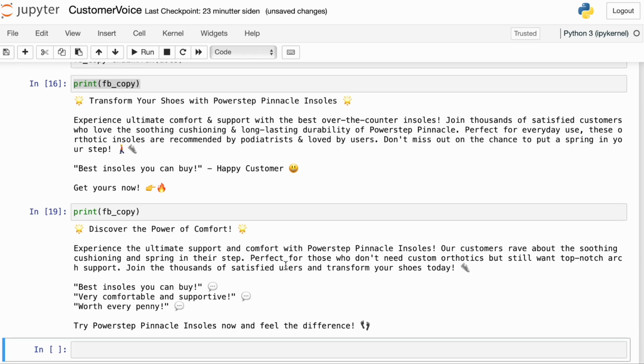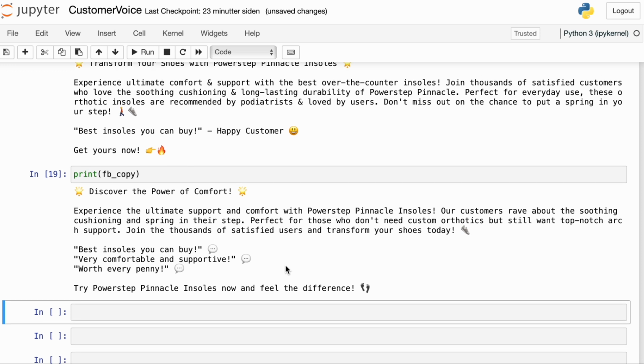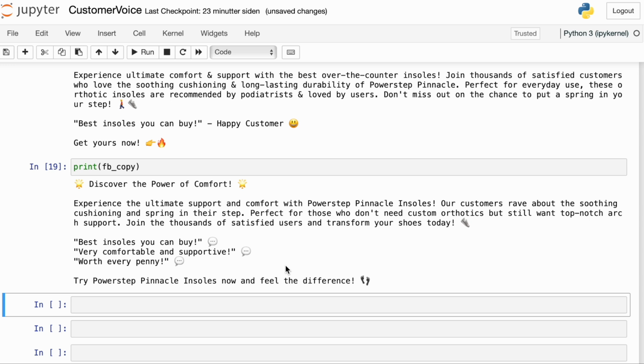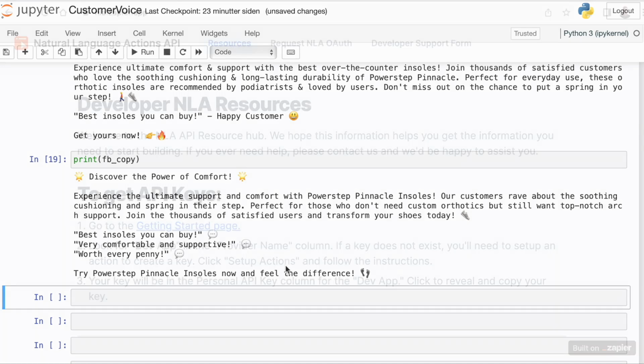And here we have a second version of the Facebook ad copy. And again, I think it went over the character limits, so I guess you have to be a bit more strict. You probably want a professional copywriter to look through these before they go into production, but this is going to help you scale your advertising across various platforms.